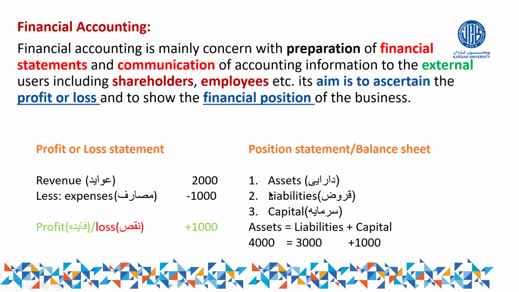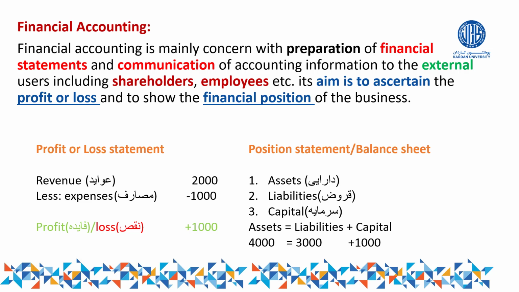Now on the other side, what is liability? Liability means anything that you have to pay to outsiders. Any amount that you have to pay to outsiders can be called liability. For example, you purchase your mobile from the superstore and you promise to pay next month. The amount that you have to pay this shop is called liability. You have taken a loan, for example, from the bank, from your friend, from your family, and you have to pay it in the future. That can be called what?